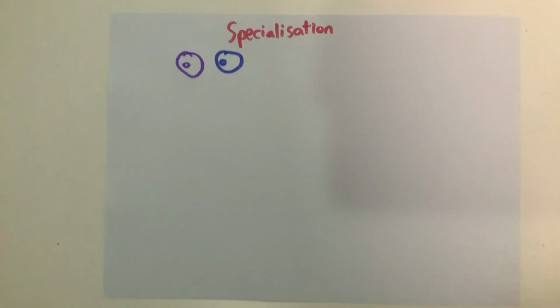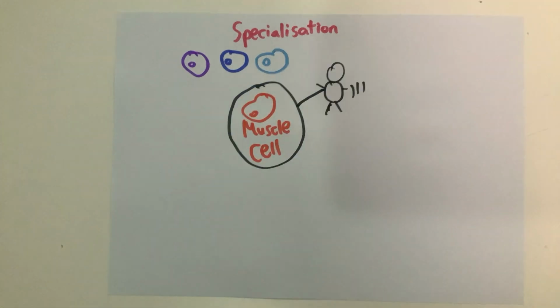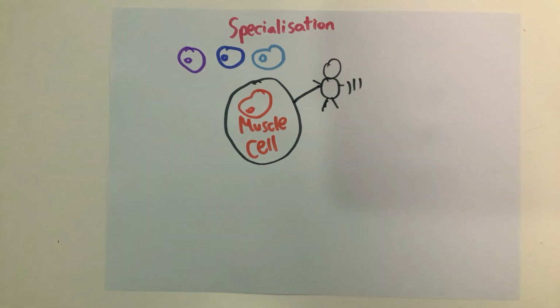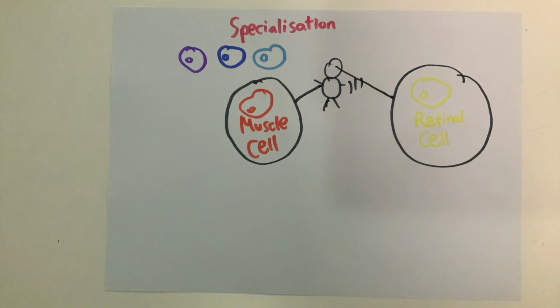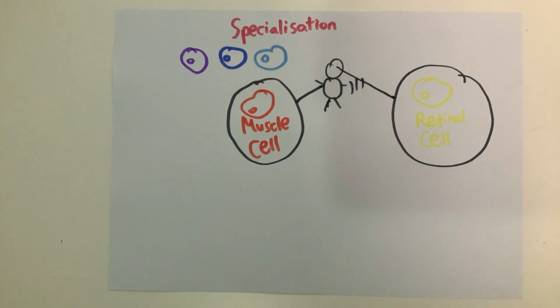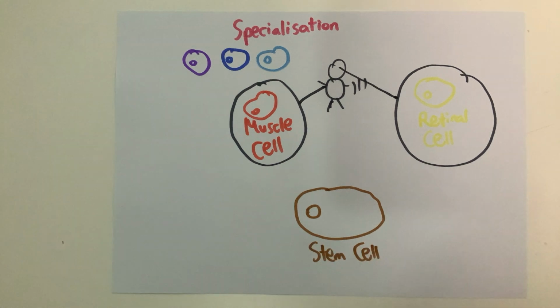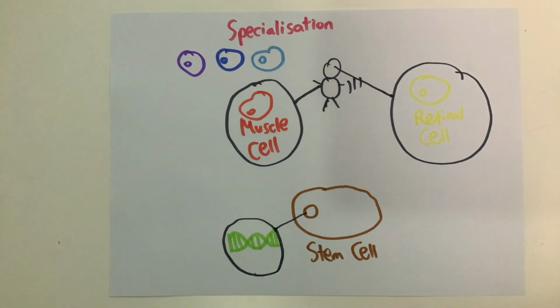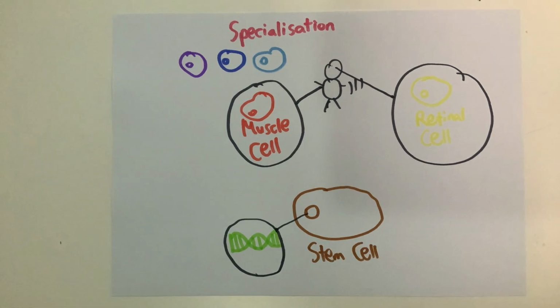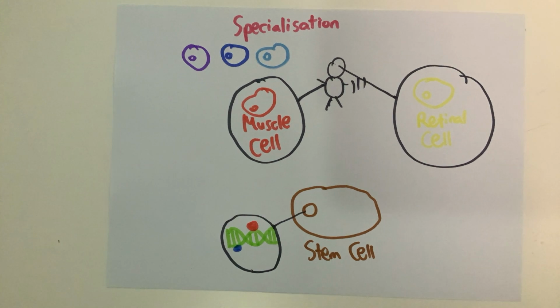Cell specialization occurs when different cells adapt and evolve to focus on a specific task. For instance, muscle cells have become specialized to aid in movement, while retinal cells have specialized to be able to capture photons and transmit information back to our brains. The unevolved or original cell is known as the stem cell. Stem cells become differentiated when the cell's DNA interacts with molecules in the cell, such that the genetic sequence becomes easier or harder to read by RNA molecules. These changes to the DNA readability survive cell division.